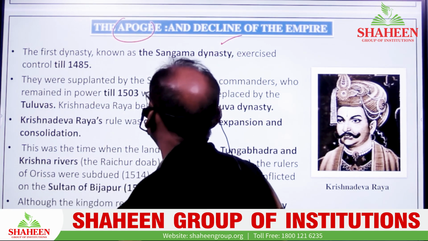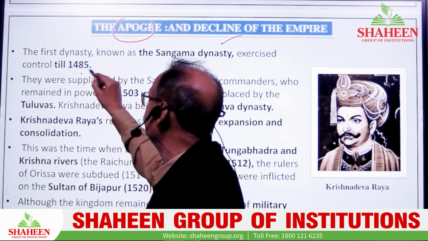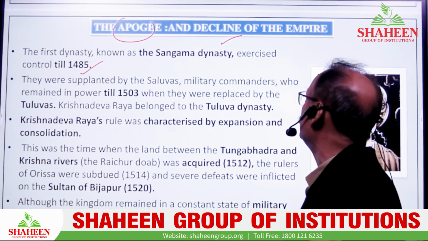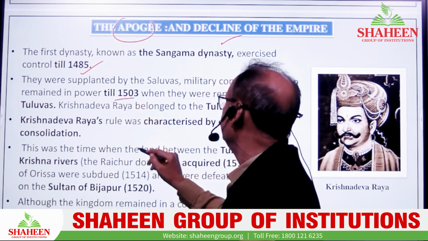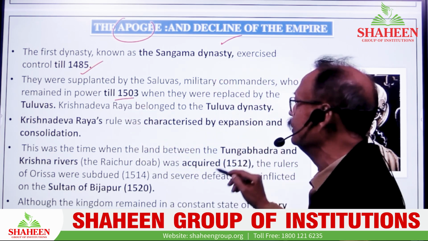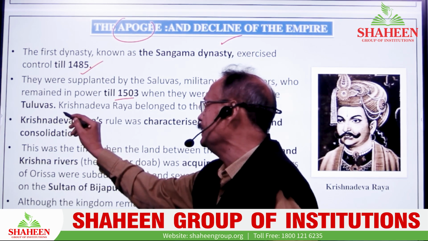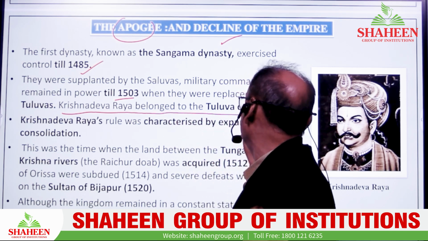The first dynasty, known as the Sangama dynasty, lasted till 1485. Then they were supplanted by the Saluva dynasty, military commanders who remained till 1503, when they were replaced by the Tuluva dynasty, and the famous king of the Tuluva dynasty was Raja Krishna Deva Rai.